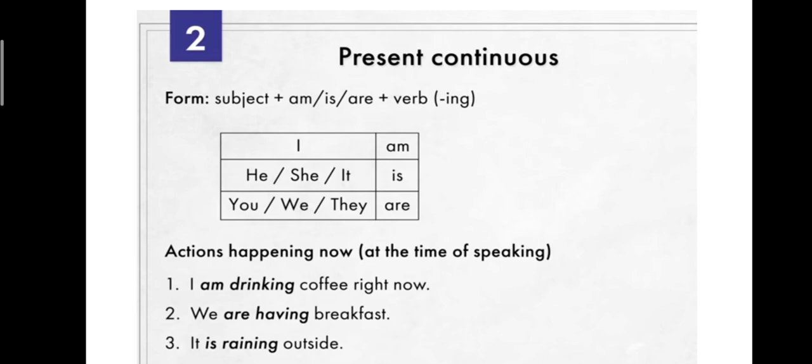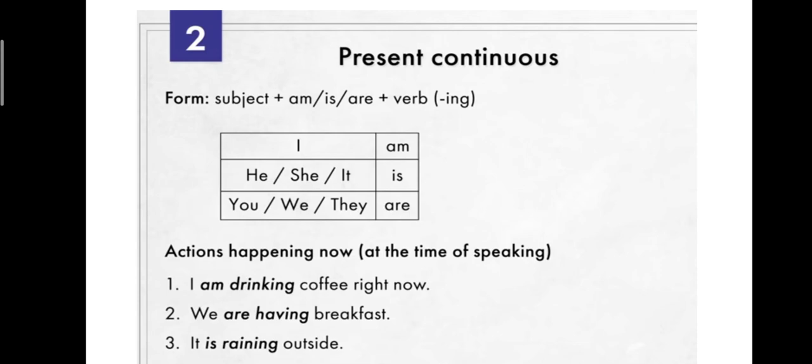We are having breakfast. We is the subject, so it is plural. What is the be verb that we are using? Are. Have is changed into having. Have is the simple present tense. Having is the present continuous tense: verb plus ing. We are having breakfast.